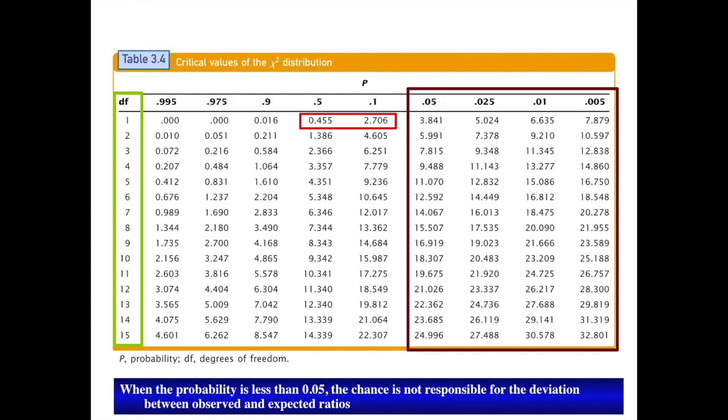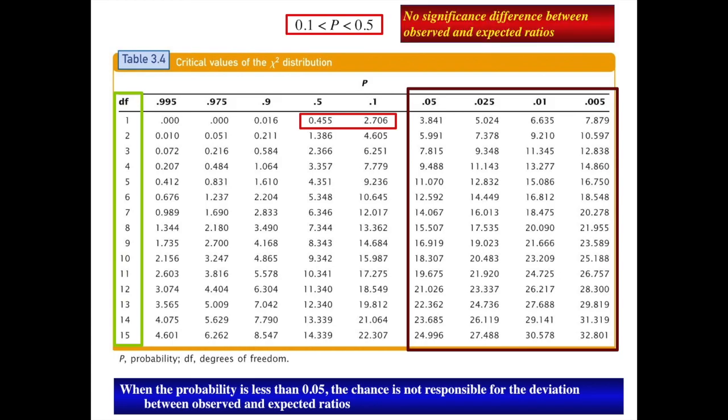So what was our value? Was 2, right? So it was between 0.455 and 2.706. That gives us a p-value between 0.1 and 0.5. So this value is not significant. There's no significant difference between the observed and the expected ratio.